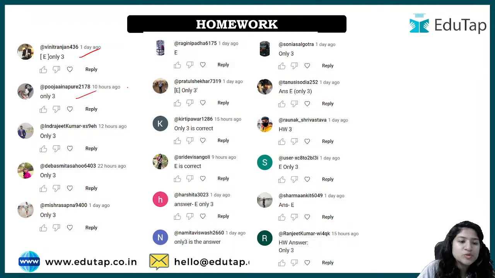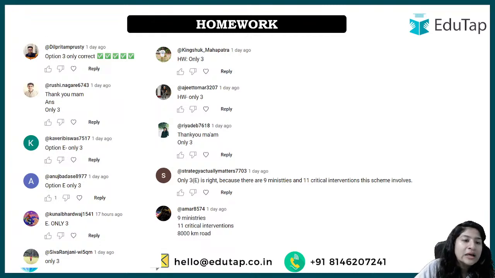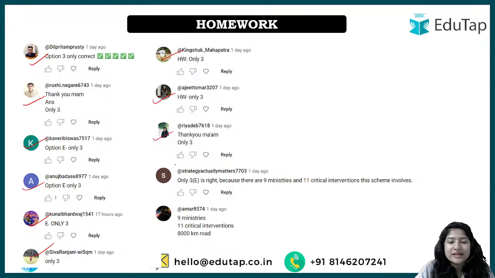Vineet said the right answer, Pooja said the right answer, Indrajit said the right answer, then we have Devasmita, Sapna, Ragini, Pratul Shekhar, Kriti Pawar, Sri Devi, Harshita, Namita, Sonia, Tanu, Ronak, Sharma, Ranjit. All of them said the right answer. Along with that, we have Dilip, Rushi, welcome Rushi, then Kaveri, Anuj, Kunal, Shiva, King, Ajit, Ria saying the right answer, welcome Ria.